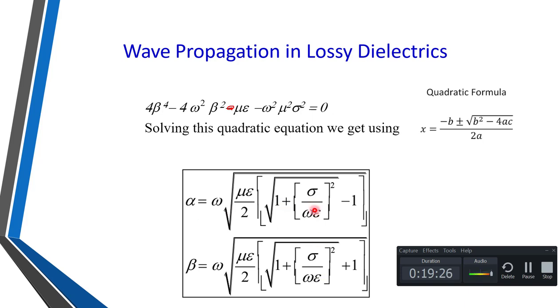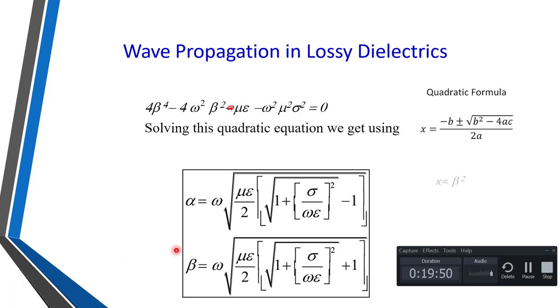And alpha is same as beta, but there is a minus sign, remember. Okay, so these two bigger equations we got in terms of omega mu epsilon for alpha and beta, where alpha is called the propagation constant, and beta is called the phase shift constant. Okay, so in this way we can find out alpha and beta.